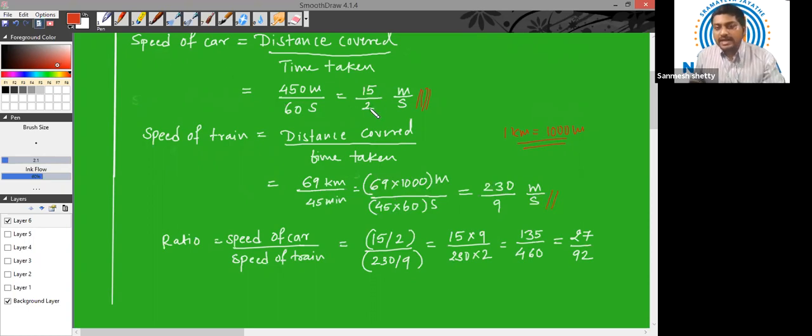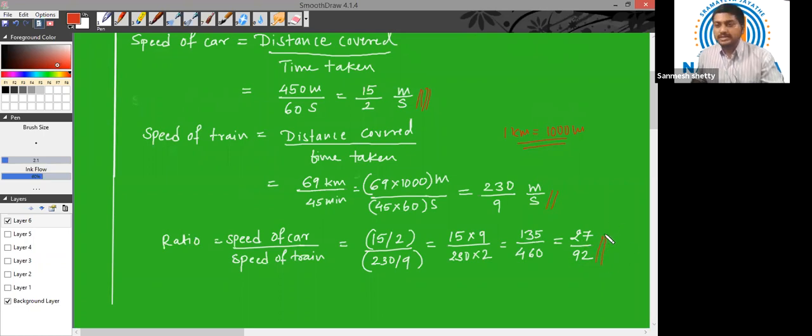So now my speed of car is 15 by 2 meters per second. Speed of train is 230 by 9 meters per second. Now I need to find the ratio. The ratio is speed of car divided by speed of train. So 15 by 2 divided by 230 by 9. Let us do the mathematics. This 9 will go into the numerator and this 2 will get multiplied in the denominator. So this is 15 into 9 divided by 230 into 2. 15 into 9 is 135 and 230 into 2 is 460. If you solve it further, you will get the ratio 27 by 92. So this is the final ratio.